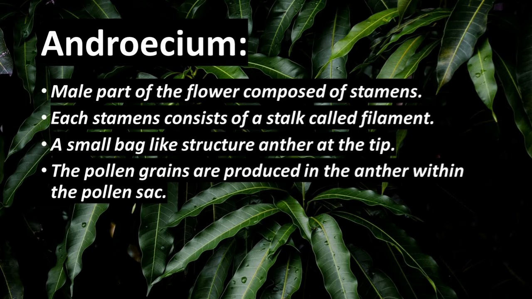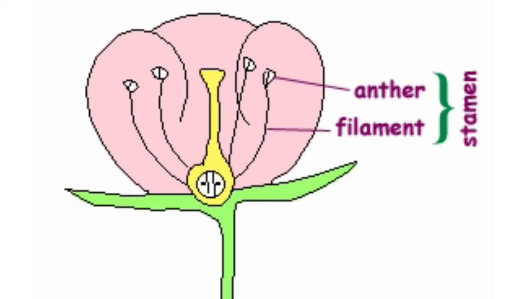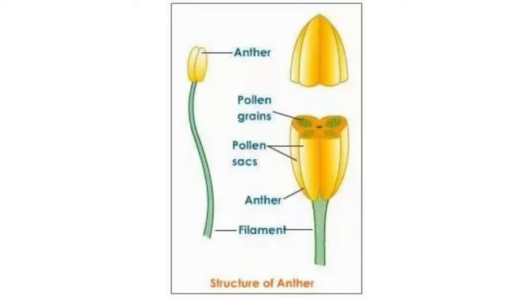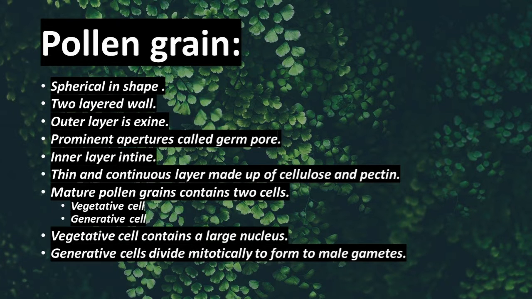Androecium, the male part of a flower, is composed of stamens. Each stamen consists of a stalk called filament and a small bag-like structure called anther at the tip. The pollen grains are produced in the anther within the pollen sac. Now let us pass on to pollen grain.